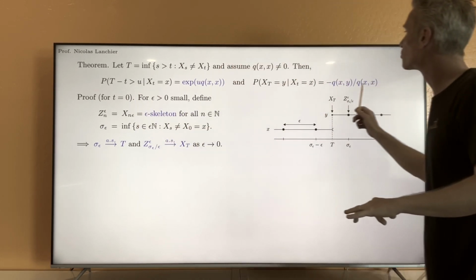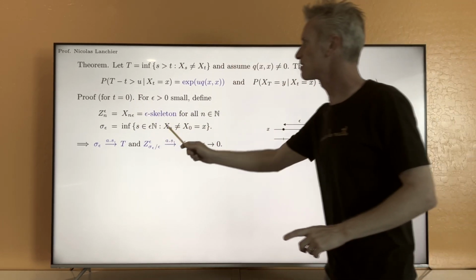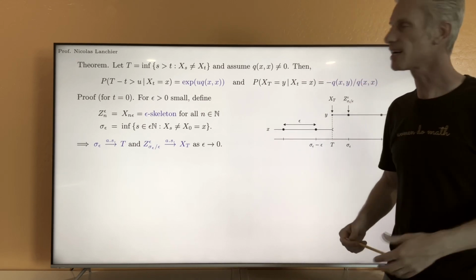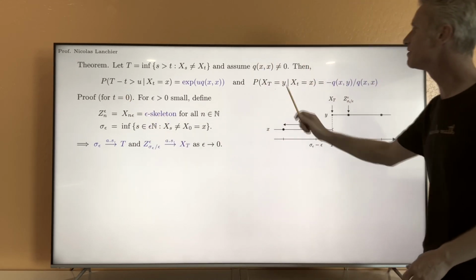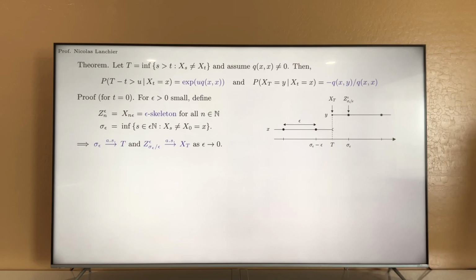because the goal is to prove the analog, but now for the epsilon skeleton, we need to better understand this event and this event, but now for the new process in discrete time.